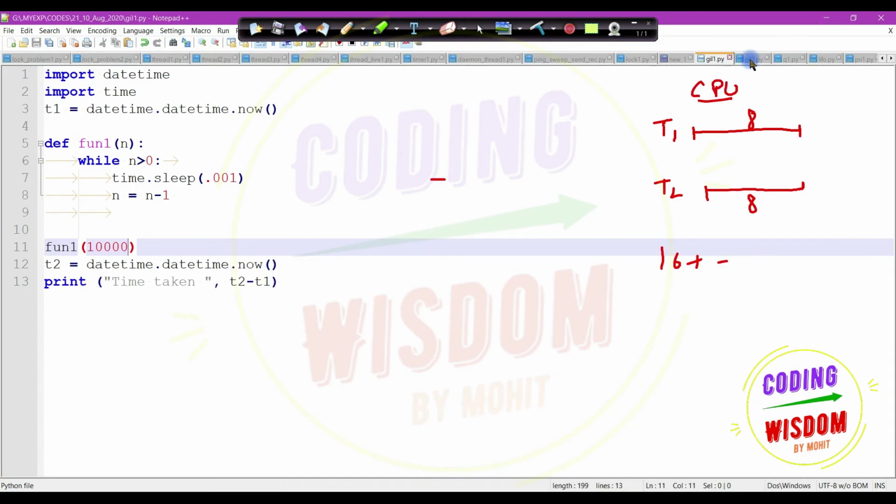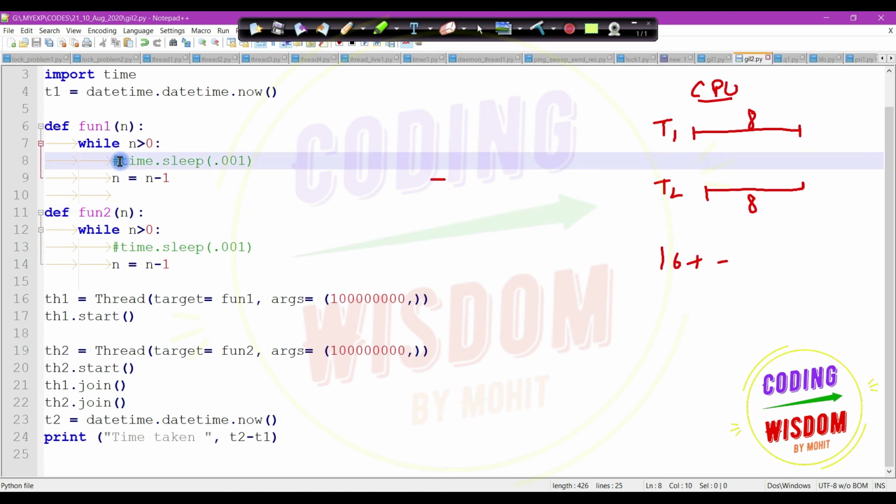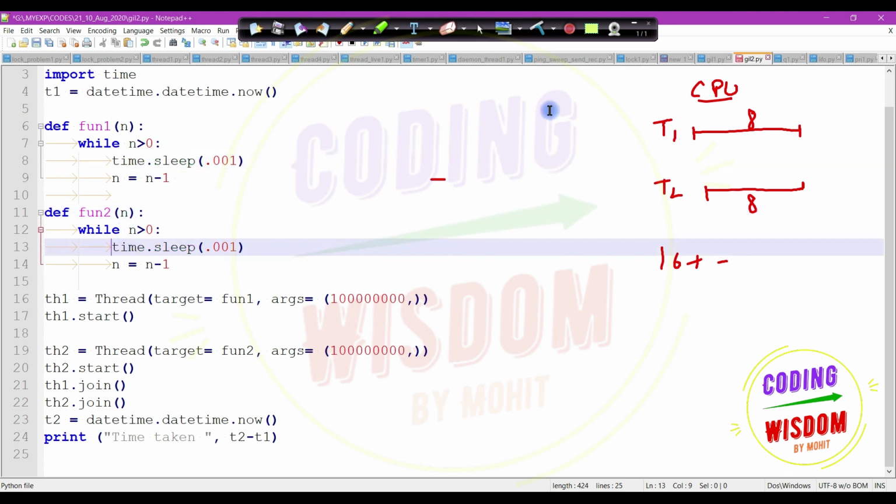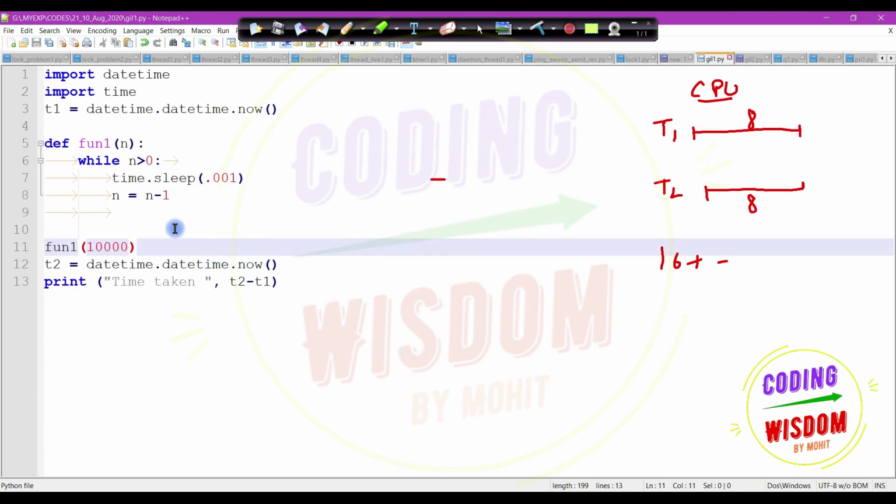Now let's see GIL 2. Here I am creating the same kind of delay inside it, and passing the same number.